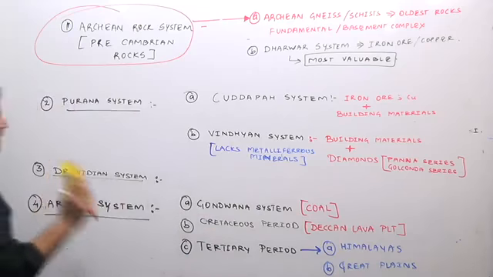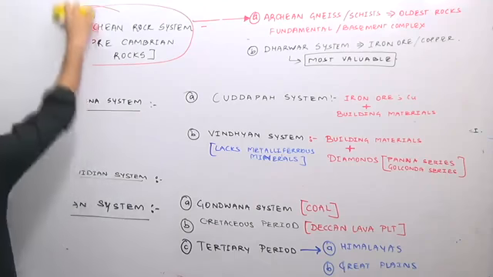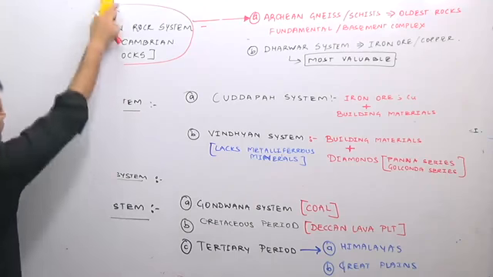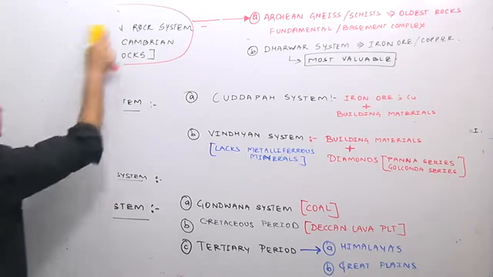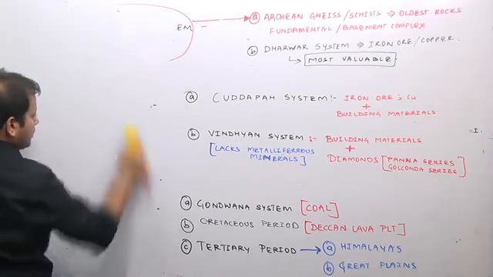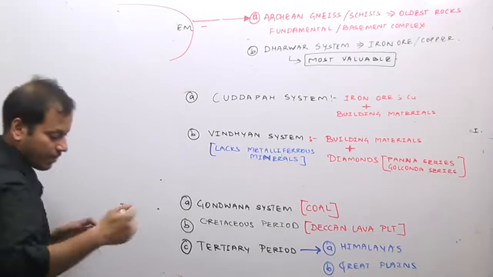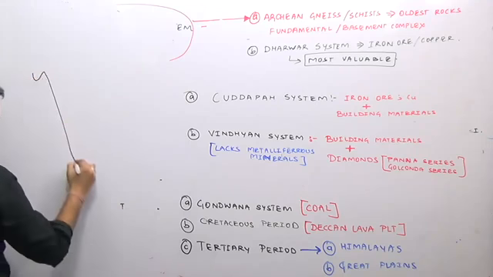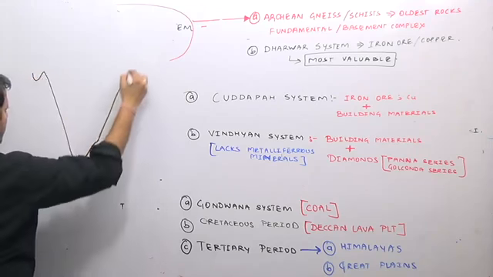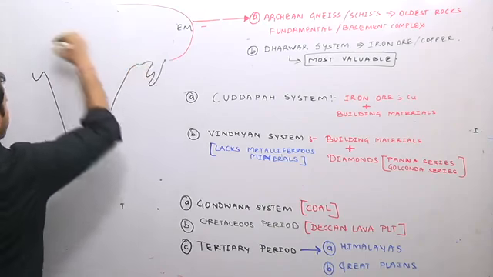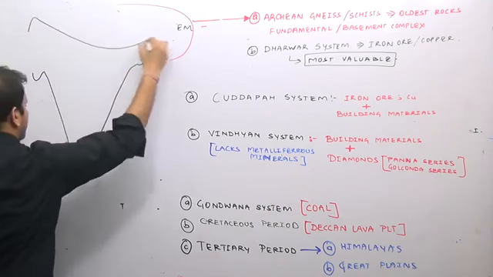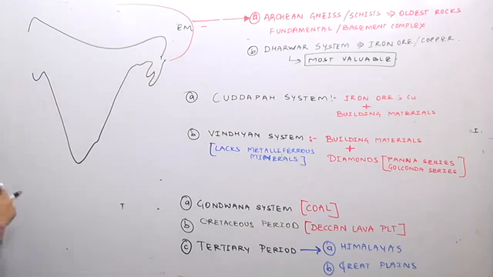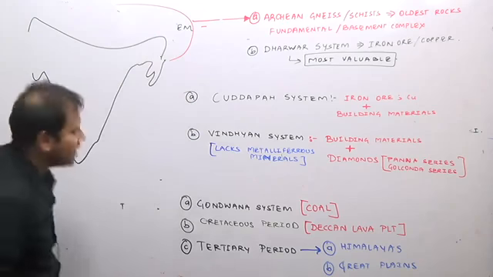If I want to again revise this, I will rub this. If this is the entire India, where is the Archean gneiss and schist?